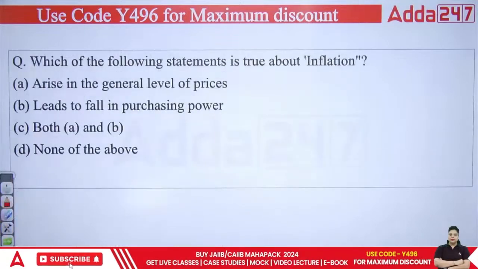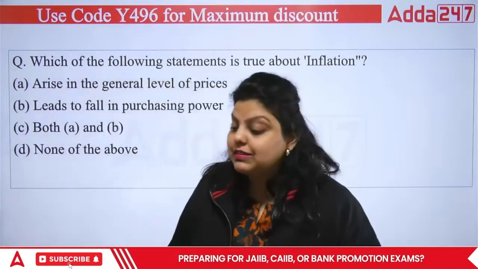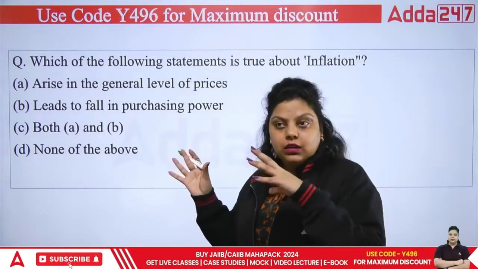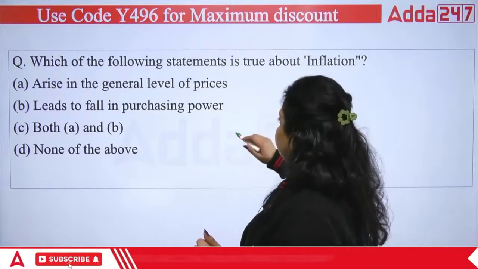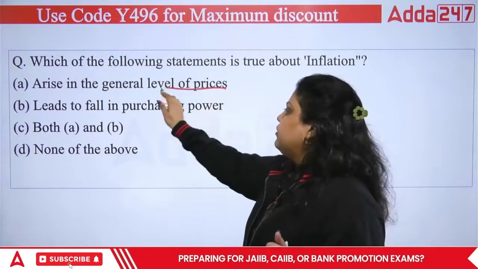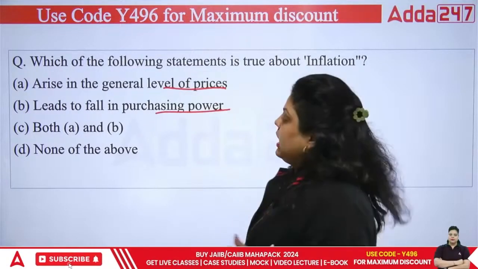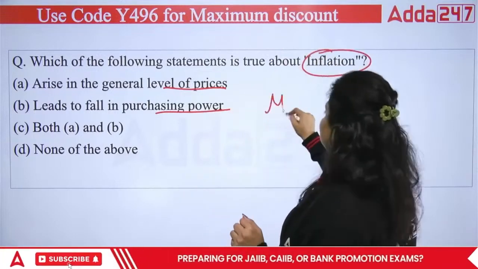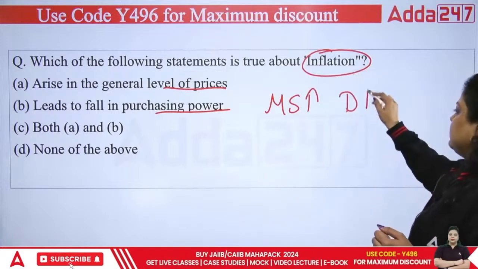Next, which of the following statements is true about inflation? So inflation we have discussed, it is a rise in the prices. And this happens when there is more demand in comparison to the supply. So first is saying a rise in general level of prices is inflation. Second is saying it leads to a fall in purchasing power. And if we talk about inflation, whenever the money supply in the economy increases, people start demanding more goods and services.